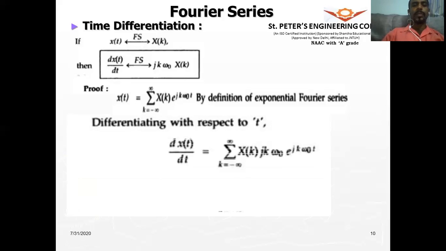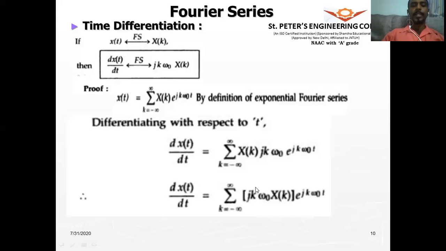So when we differentiate on both sides, we get sigma k equals minus infinity to plus infinity x of k jk omega naught into e to the power of jk omega naught t. Therefore, we say that d by dt of x of t forms the Fourier series pair with jk omega naught into x of k. So these two form the Fourier series pair.